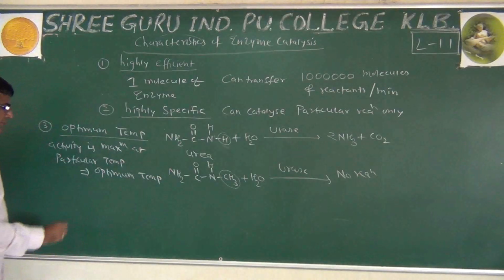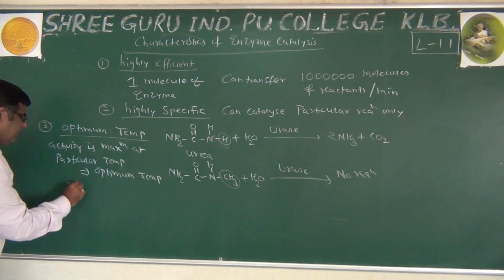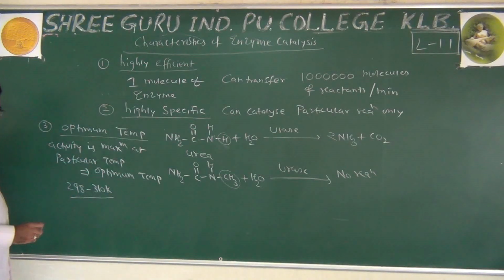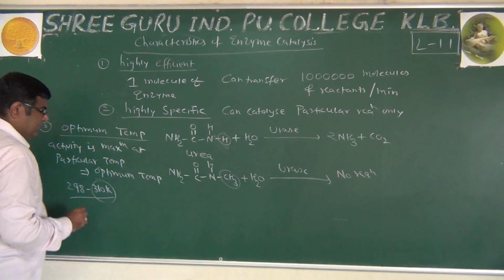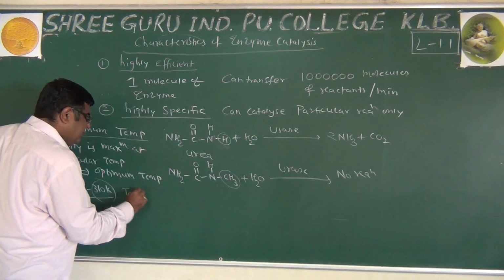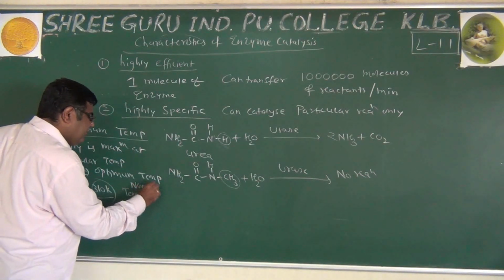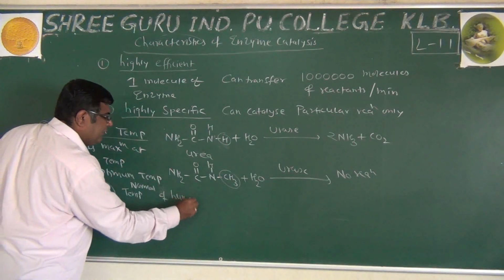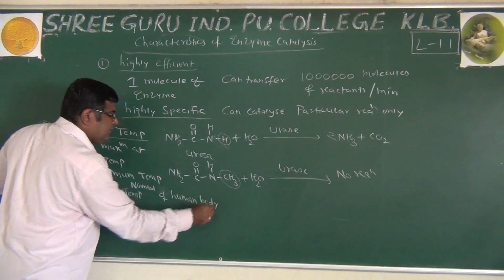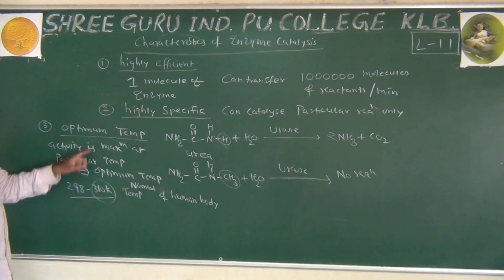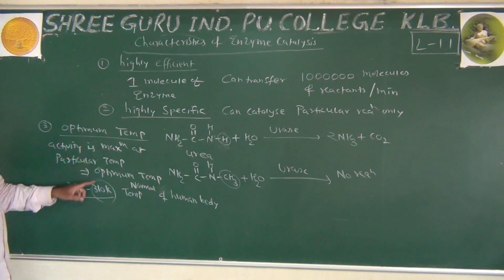For enzymes, the temperature is 298 to 310 K, and we know that 310 K is the normal temperature of the human body. So there are many biochemical reactions catalyzed by these enzymes at this particular temperature.